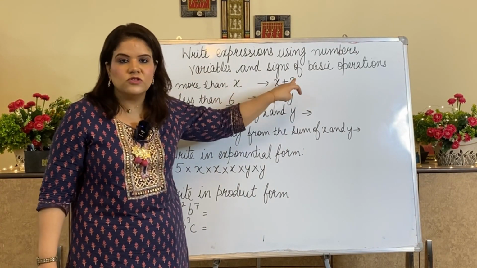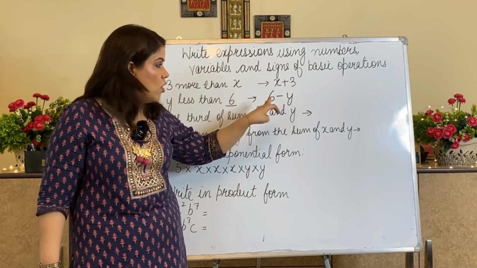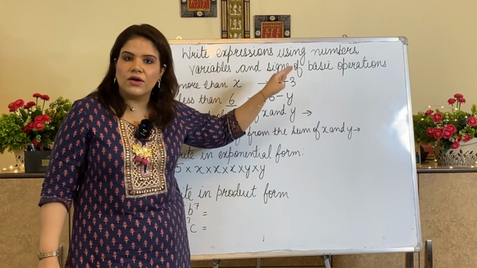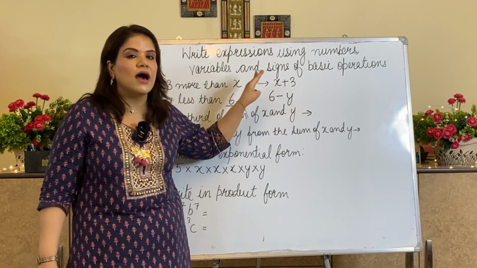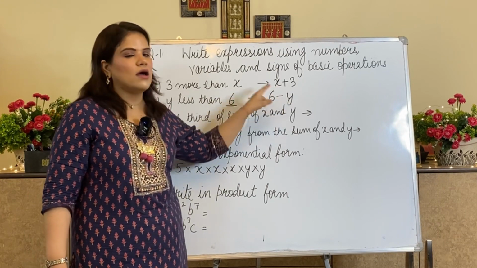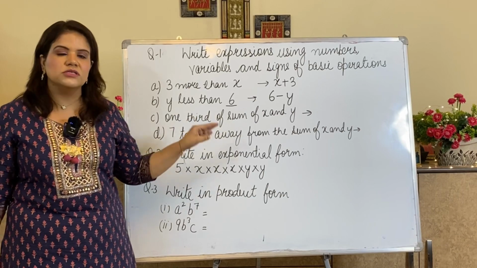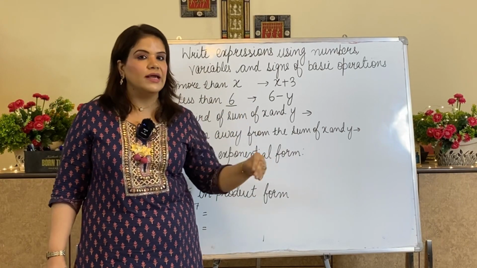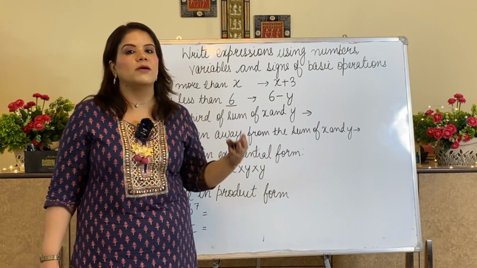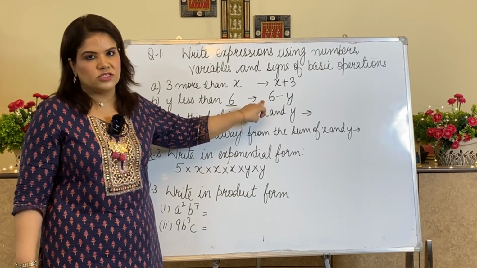We cannot find its value. But if I had numbers here, like 1 plus 3 or 6 minus 3, I could solve it. But here I can't solve it unless I have a value for x or y. So algebraic expressions can be evaluated only if values for variables are given. Otherwise they are in generalized form.